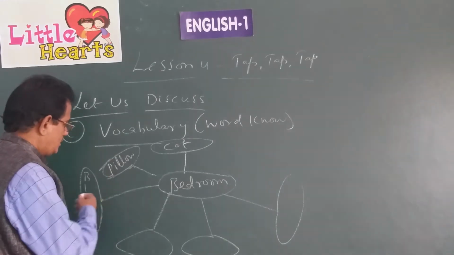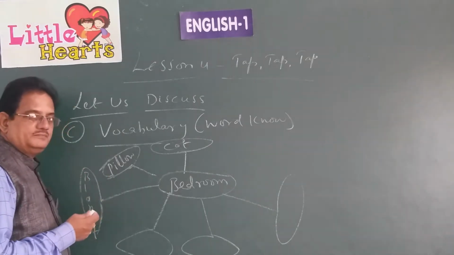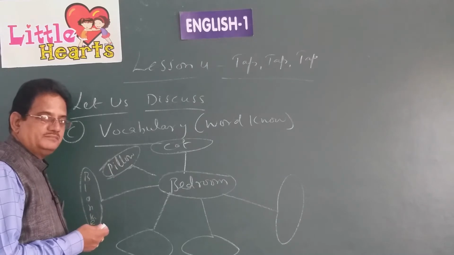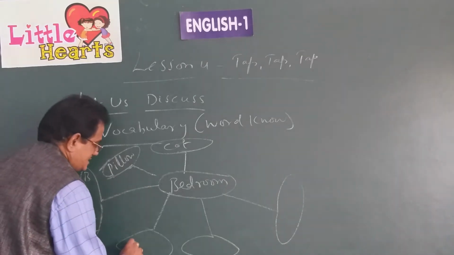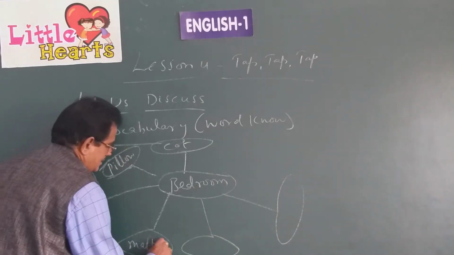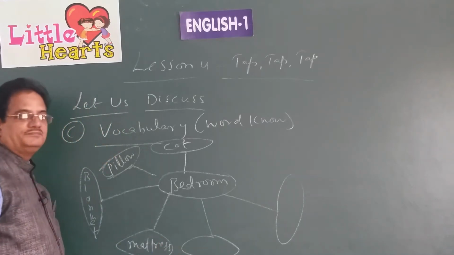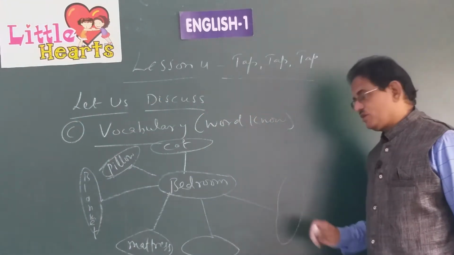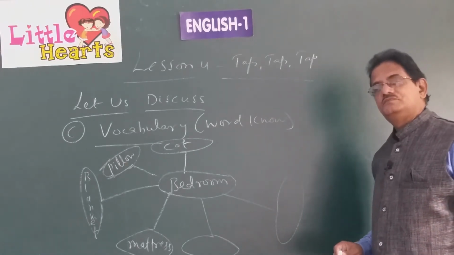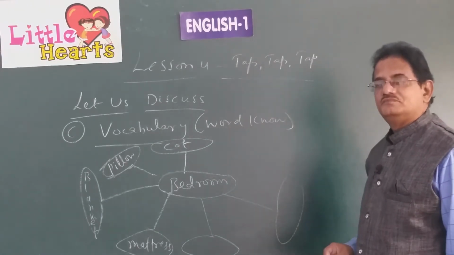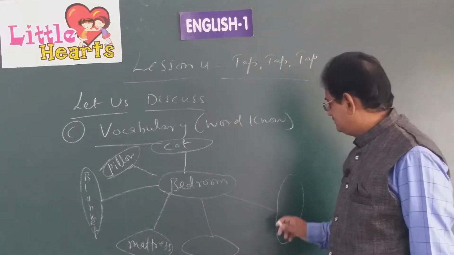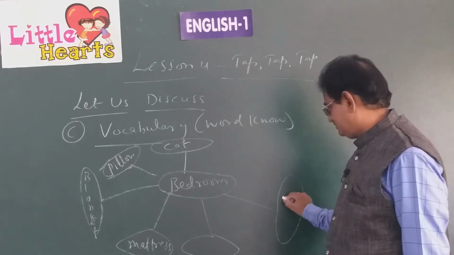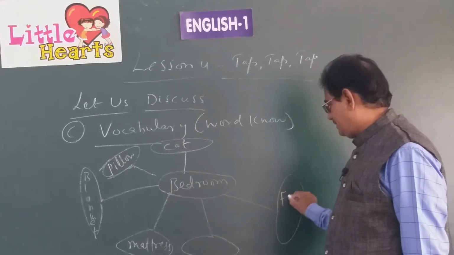Blanket, pillow, cot. Anything more? Mattress. Okay, children. Anything more that you find in the bedrooms? A fan.